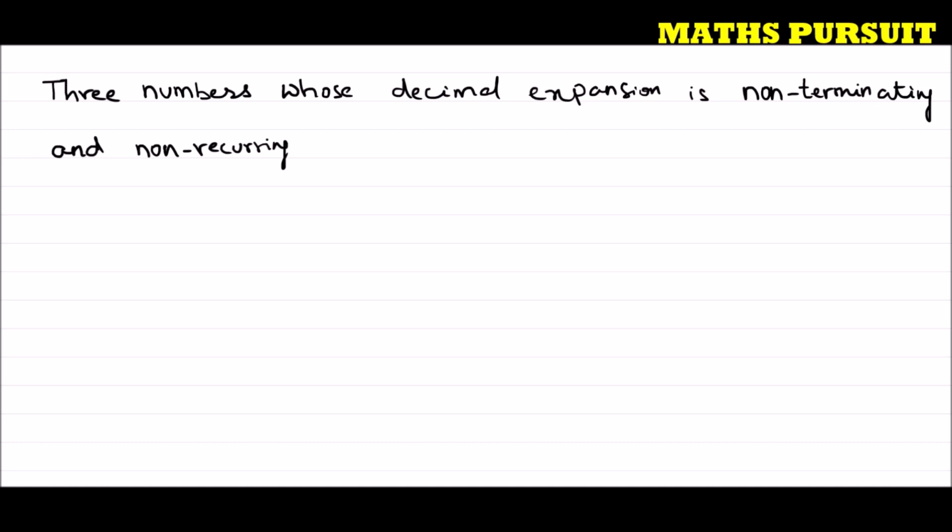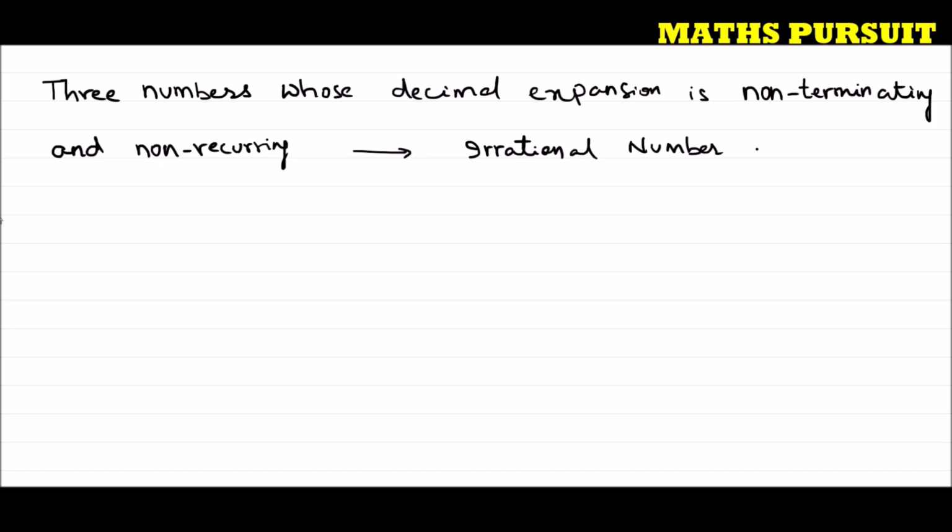That means these are nothing but irrational numbers. The question is asking us to find three irrational numbers. We very well know that a number is an irrational number if its decimal expansion is non-terminating and non-recurring. So the question is asking us to write three irrational numbers whose decimal expansion is non-terminating and non-recurring. Now let me tell you how to write three irrational numbers.